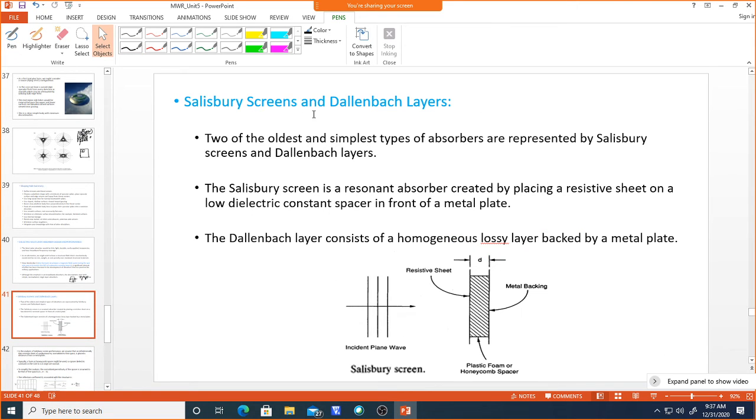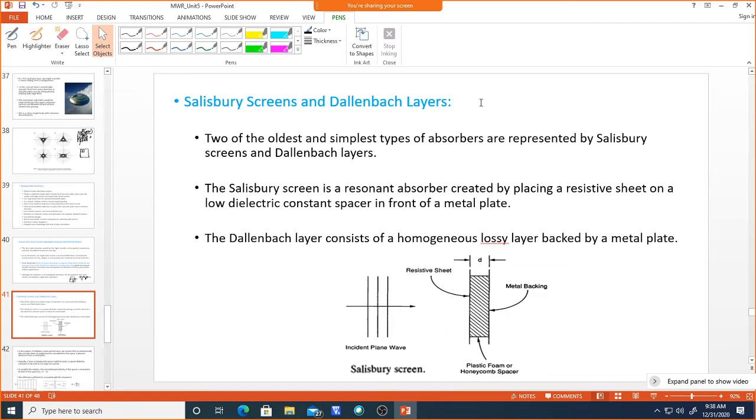Now, some examples of these absorbing materials. These are the Salisbury screens and Dallenbach layers. These are the two types of absorbing materials, the oldest and simplest types in use. These screens, or layers, act as a resonant absorber, where we need to design for a particular frequency only. With respect to that frequency, the absorbing capacity will be increased with respect to the reflection measurement we do.